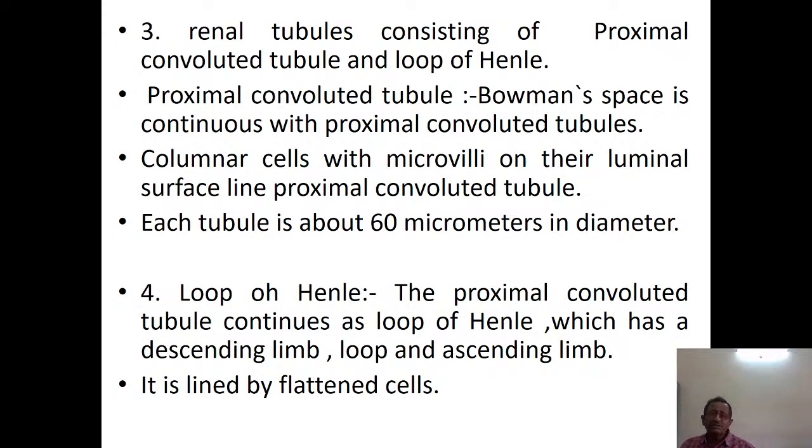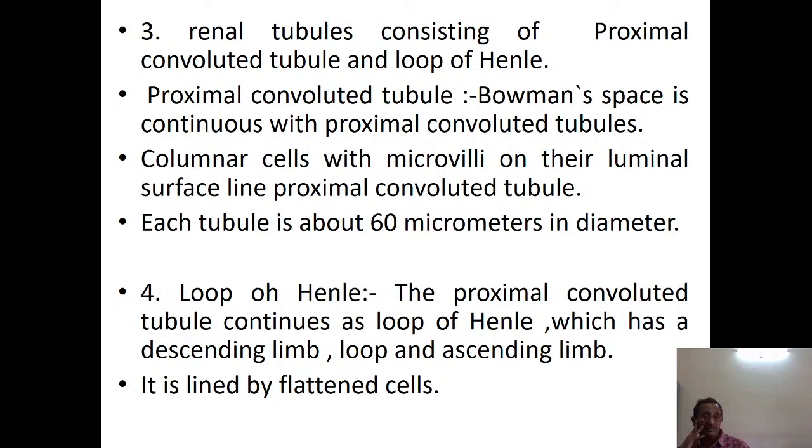Now, the renal tubule consisting of the proximal convoluted tubule and loop of Henle. The renal tubule is the next part of the nephron. Apart from the Bowman's capsule and Bowman space, we have renal tubules, which are the continuation of the Bowman space. So the proximal convoluted tubule is the continuation of the Bowman space, where the nephron continues.